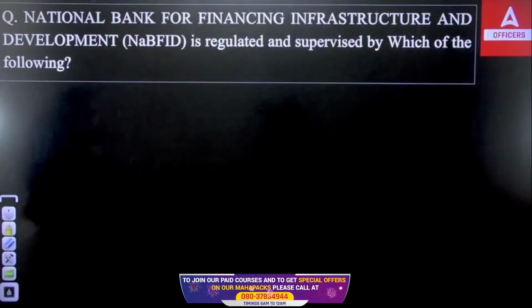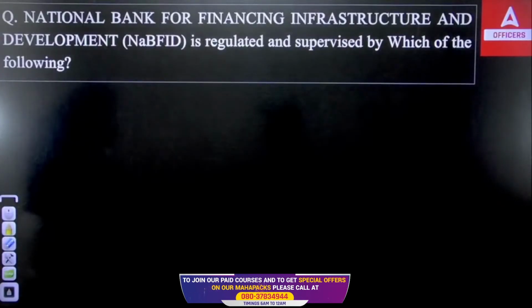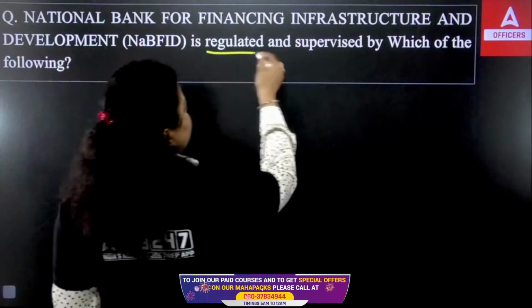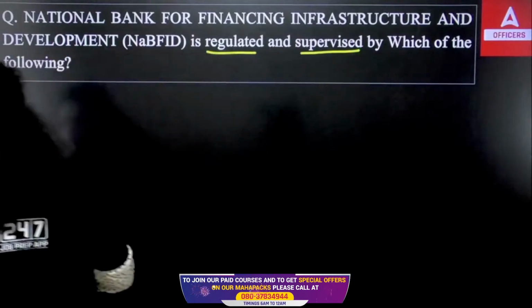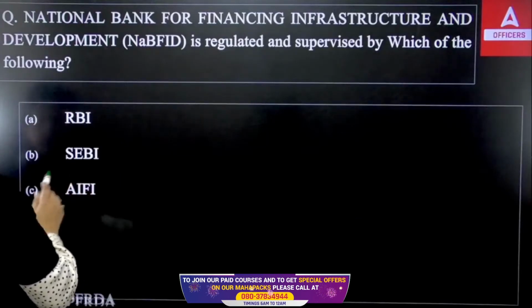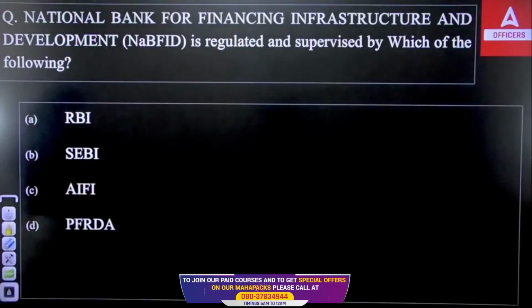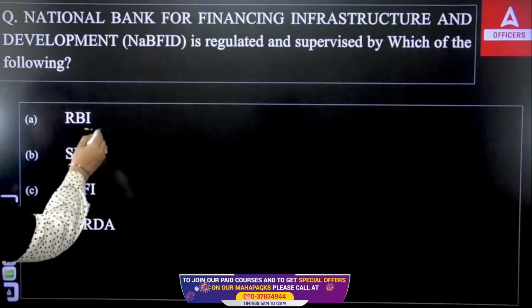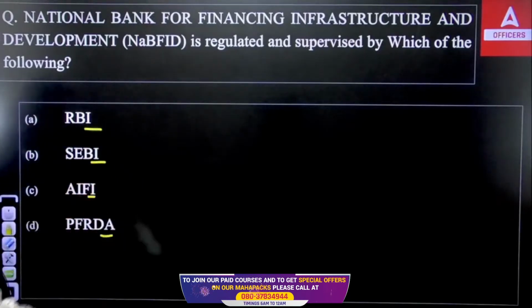National Bank for Financing Infrastructure and Development, that is the NaBFID. It is regulated and supervised by which of the following? So we know that this is the latest development financial institution. So it is regulated and supervised by whom? RBI, SEBI, AIFI or PFRDA.